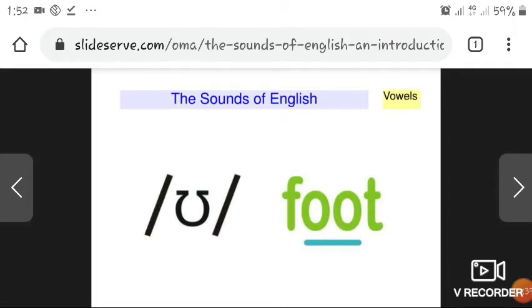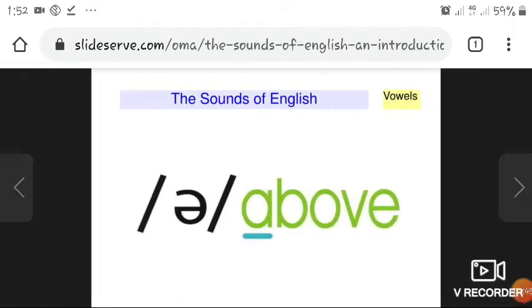Foot is an example, and also book, cook, and took. Next vowel sound is ə. Above is an example of this vowel sound. Also away and cooker.